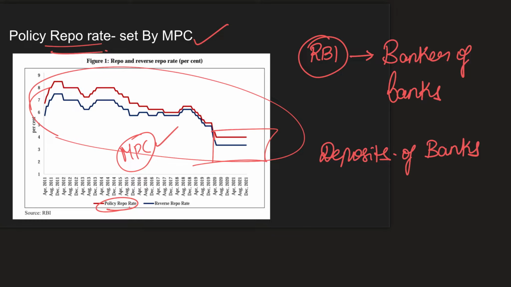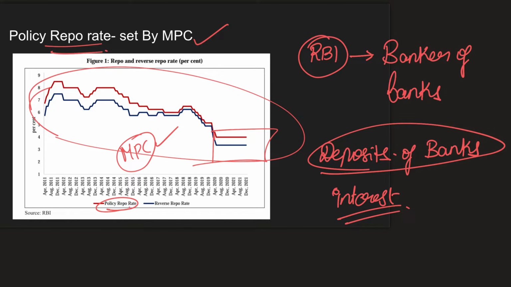Now imagine a scenario where the deposits of banks are increasing, but there is actually no one to take a loan in that time period. So why should banks lose interest? So they want to invest that money somewhere and pull it out very quickly whenever there is a customer. So this is the interest of banks. Now, if there is no other option, banks would deposit that money back with RBI because RBI is actually the banker of banks.